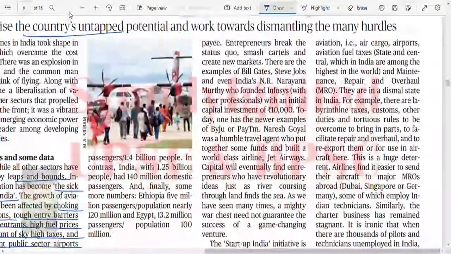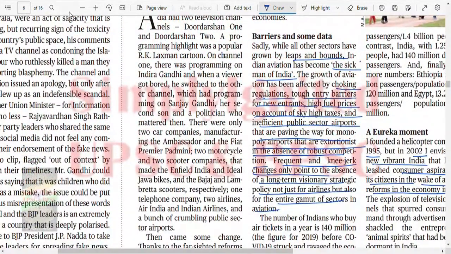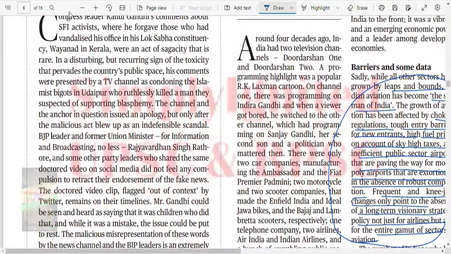Give it a read. I don't think there are many important things. I've underlined the most important part. This is the most important part: the challenges of the sector. Obviously, we all know these things, right?